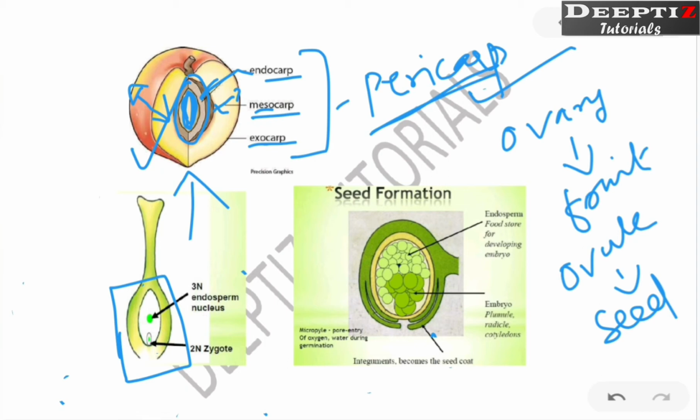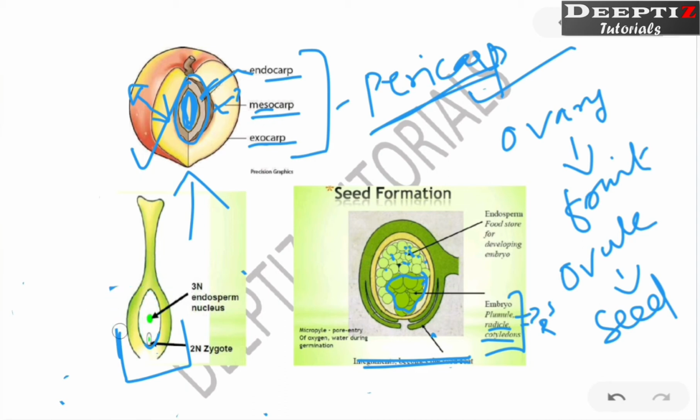Now if you look inside, if we want to see this much area in terms of the embryo sac, do you remember that embryo sac? So you can understand this one, this bright green color structure is actually our embryo. What does the embryo consist of? There will be plumule, which is going to become shoot, radicle, which is going to become root, and cotyledon, which is also acting as the food for the future embryo. And this area whatever you can see is going to be the endosperm.